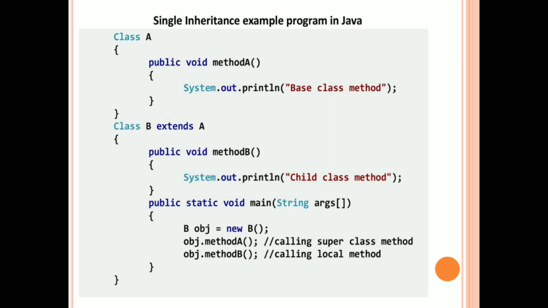Because of this mechanism, we reduce the coding and we reduce the creation of multiple objects for multiple different classes. So in this way, we can achieve inheritance and we can reuse the properties of one class by the other class. So here with the help of the object, we are calling the superclass method A.